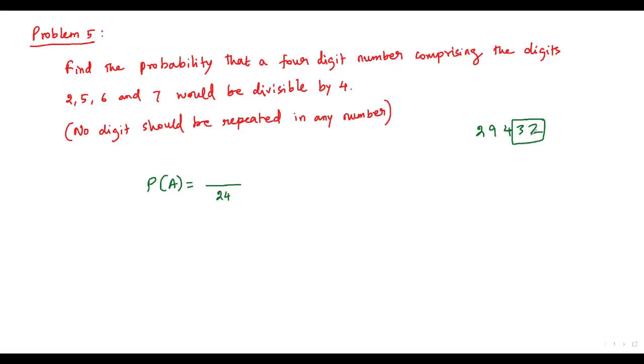So when the number formed by the last 2 digits is divisible by 4, then the complete number is divisible by 4. Otherwise, the last 2 digits must be 0. Then this number is divisible by 4. But in our problem, there is no chance to get 2 zeros at the end. Okay, now let me take 4 blanks over here. 1, 2, 3, 4.